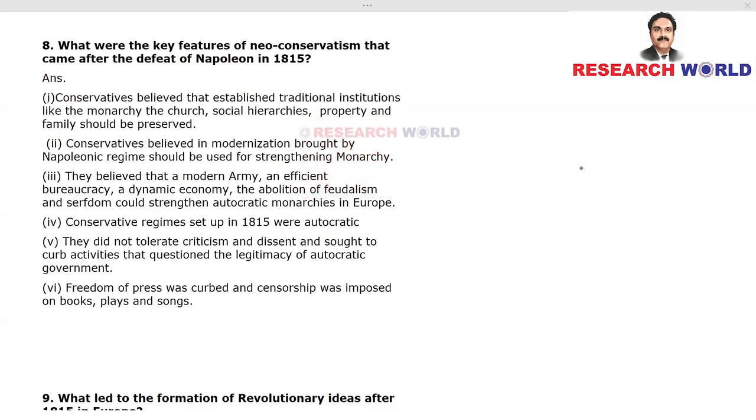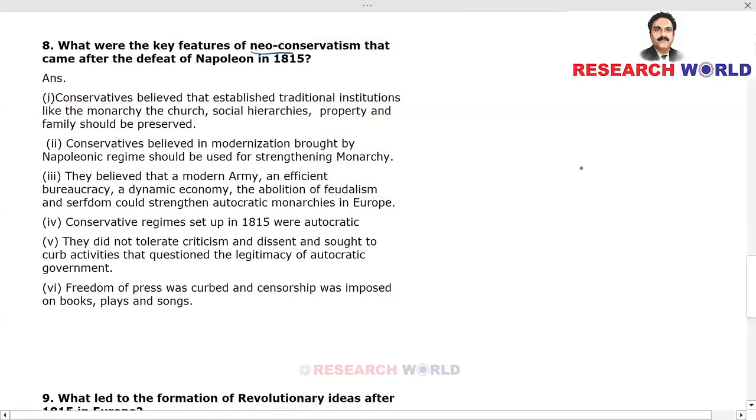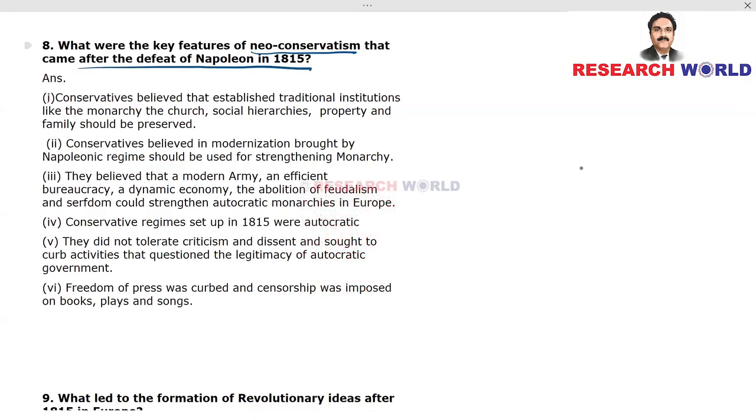Now coming to the next question, that is the eighth question. What were the key features of neoconservatism that came after the defeat of Napoleon in 1815? So we talked about conservatism in the previous question. And what do you mean by neoconservatism? The word neo means new, and conservatism, we know what it is. A new conservatism.